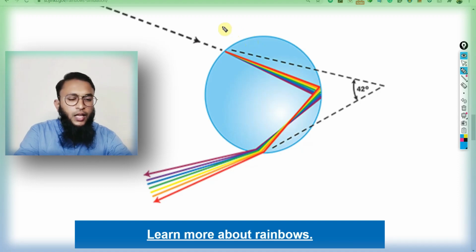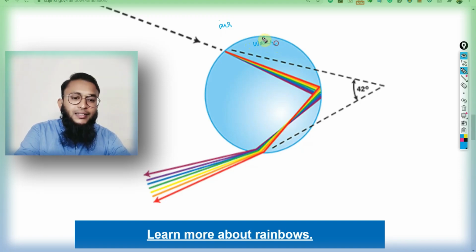As we have already learned in the prism, 7 major colors of light emerge from the prism when white light is incident on it. That means all the tiny droplets of water are splitting white light into 7 major colors. But not all of them are producing the rainbow for us. Let's find out why. When the light ray coming from the sun enters from the medium air into water, this